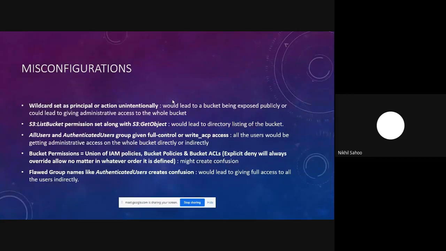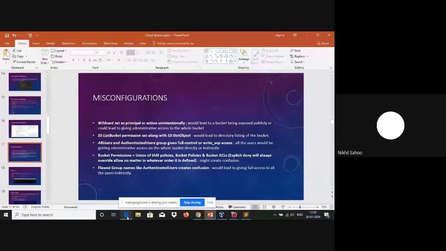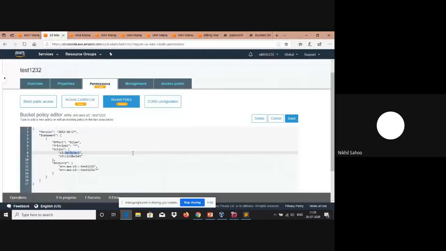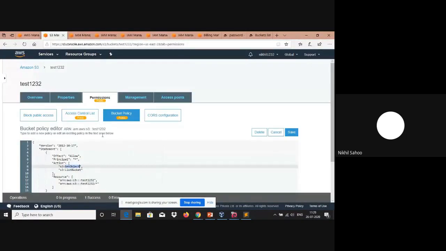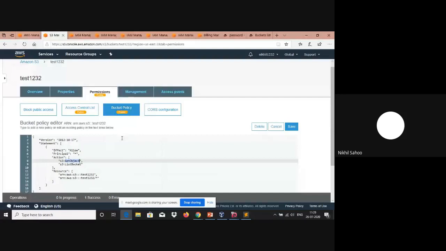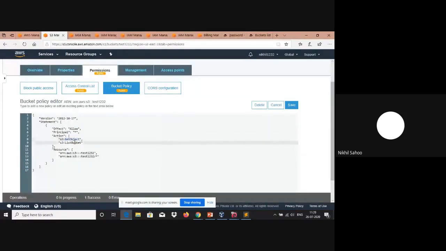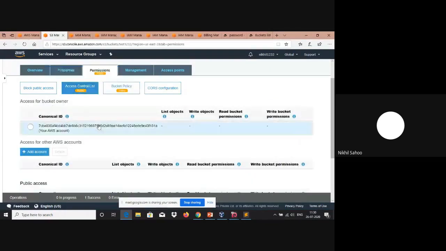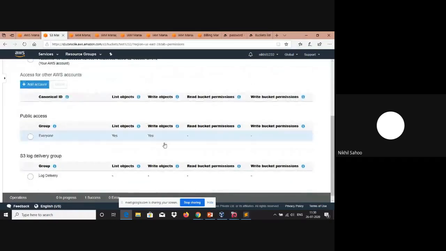So we can visually see this in the dashboard itself. This is my test bucket, and as you can see, I have attached a bucket policy here, giving a kind of restricted permission. I have only given read permission to all the users. And here you can also see that I have my access control list set up, and for this, I have provided the all users group with the list objects and the write objects permission.